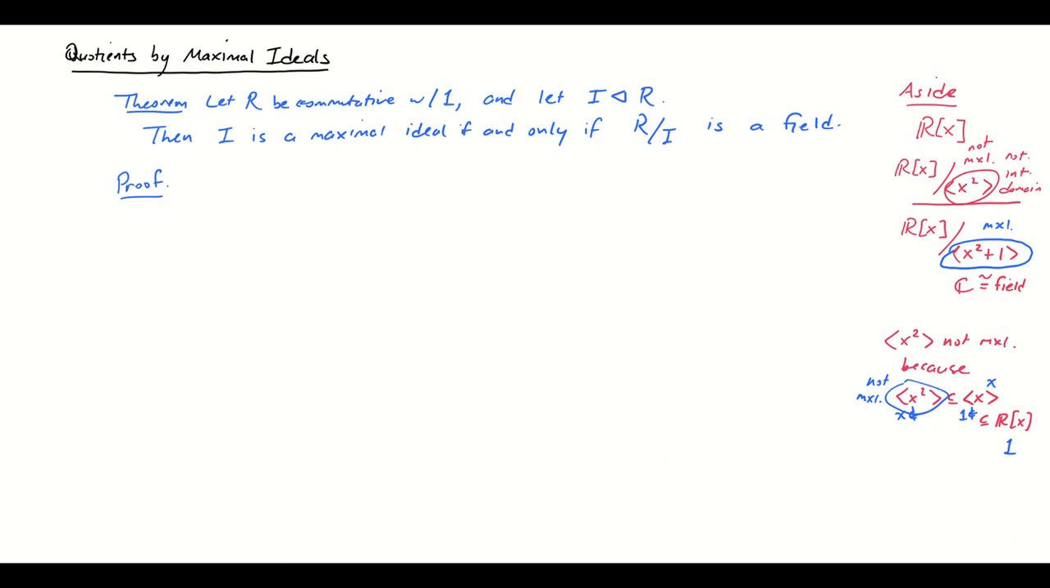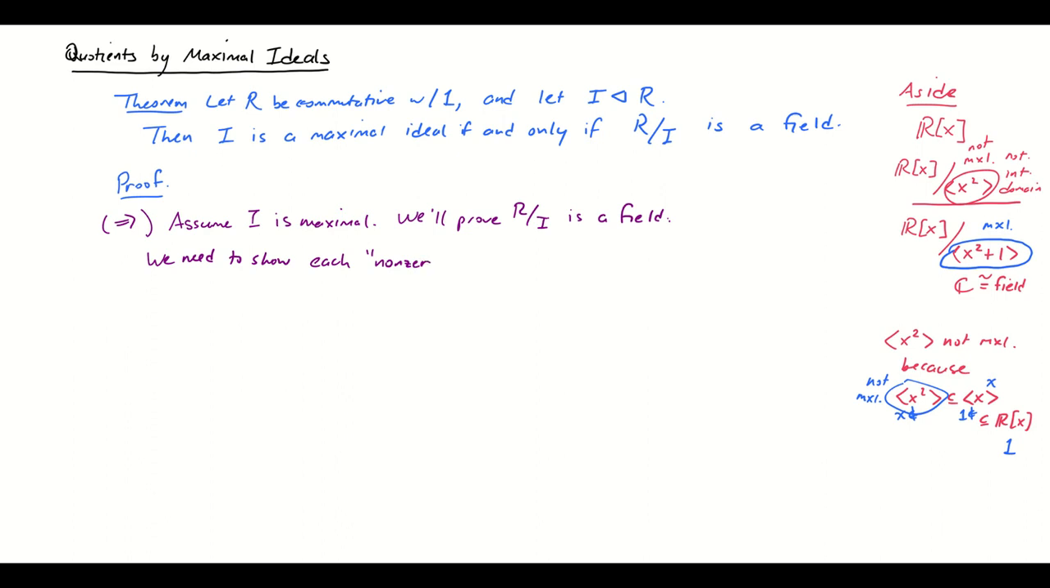All right, this is an if and only if, so as always, we're going to have two things to do. So let's start by assuming I is maximal, and we will show R mod I is a field. Okay, well, what would it mean to prove that R mod I is a field? That means that we need to show each "non-zero", and I'm going to put non-zero in quotes for reasons I'll explain in just a minute, each non-zero element of R mod I has a multiplicative inverse.